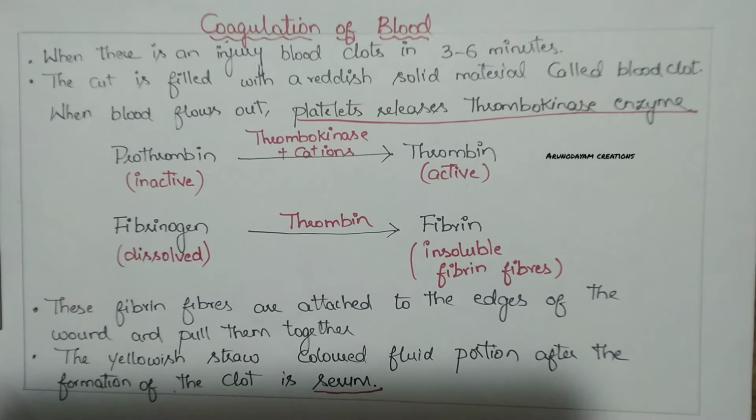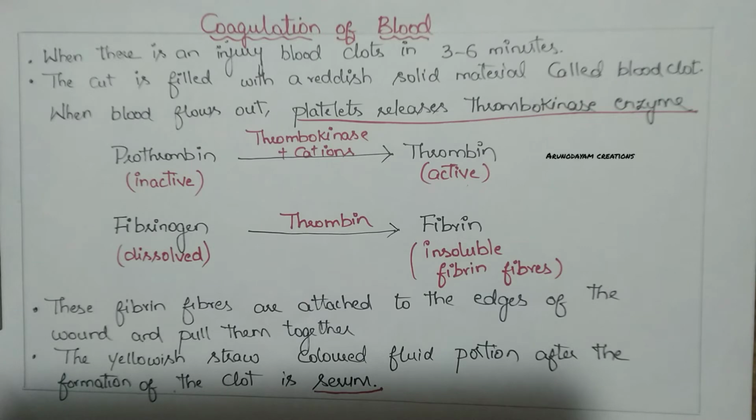Okay, see, the cut is filled with a reddish solid material called a blood clot. So after blood clotting, we can clearly see that at the place of injury we will have a reddish solid material called a blood clot. Let us see how this process takes place.